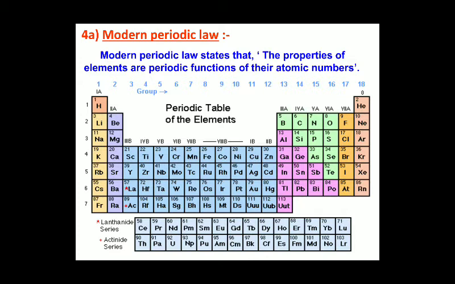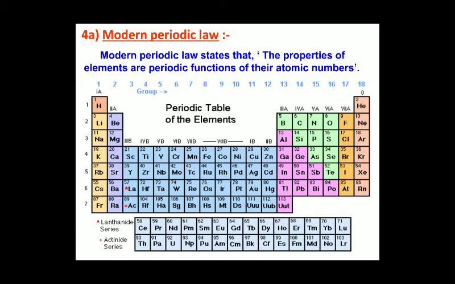These drawbacks were overcome by the modern periodic table, by taking the atomic number of the elements. Instead of atomic mass, Moseley took the atomic number to arrange the elements.